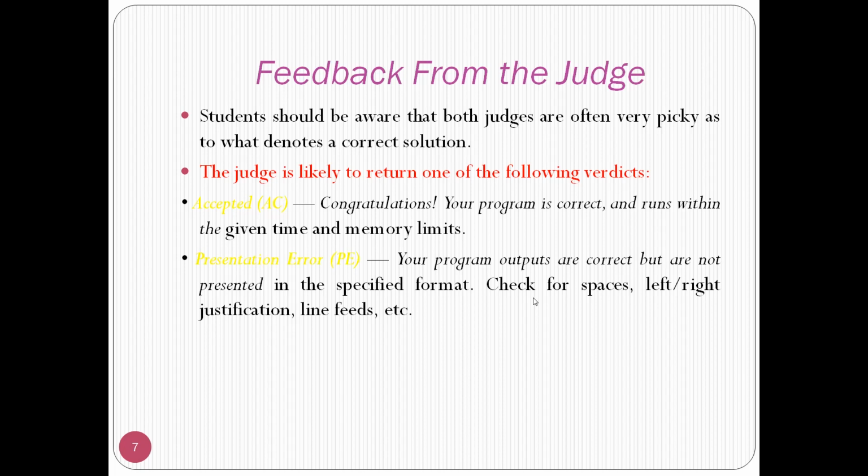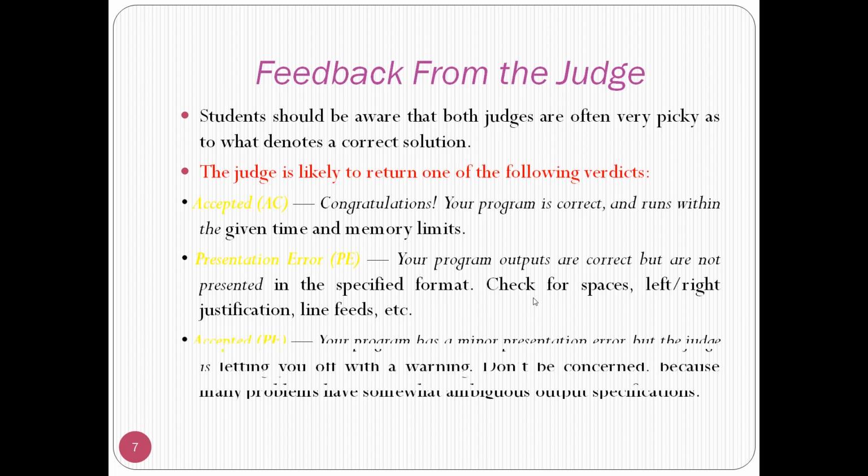Suppose you get the message presentation error, that is PE: your program output is correct but is not presented in the specified format. Check the space, left-right justification, line feed, etc. So if you get the feedback PE, then we need to find out the left-right justification or some other task which you are missing in your program.